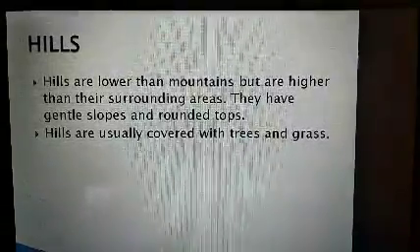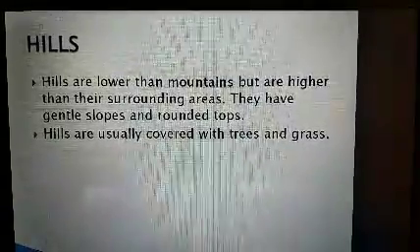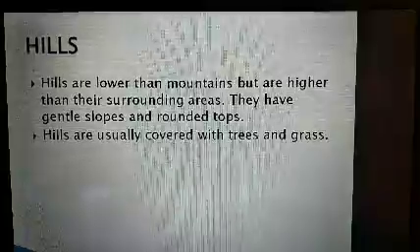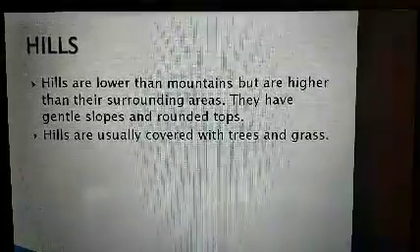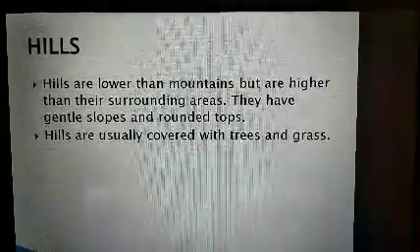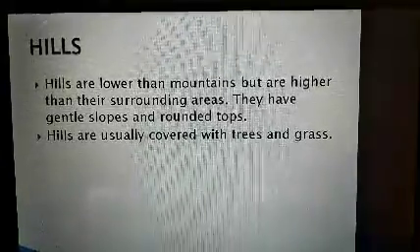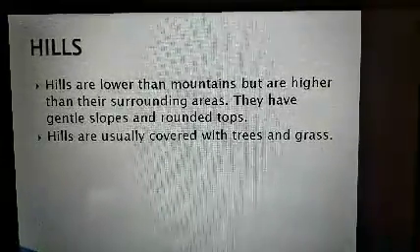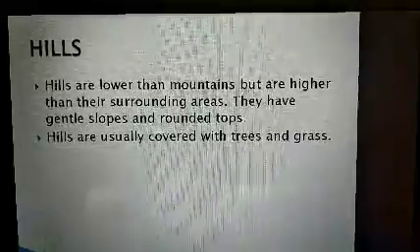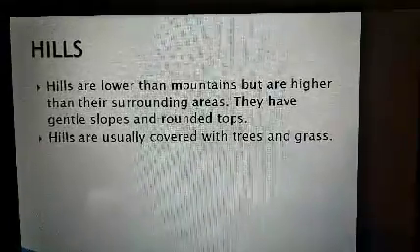Next landform is hill. And what is a hill? A hill is a naturally raised area of land, not as high or craggy as a mountain. Hills are lower than mountains but are higher than their surrounding areas. They have gentle slopes and rounded tops. Hills are usually covered with trees and grass. They are not barren like mountains.